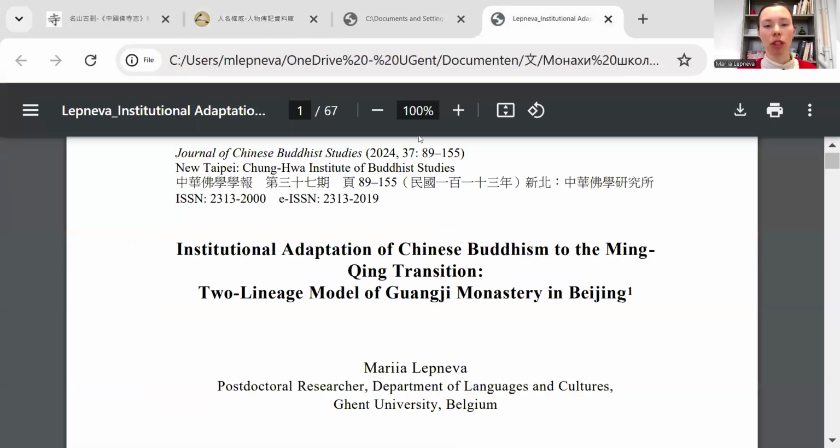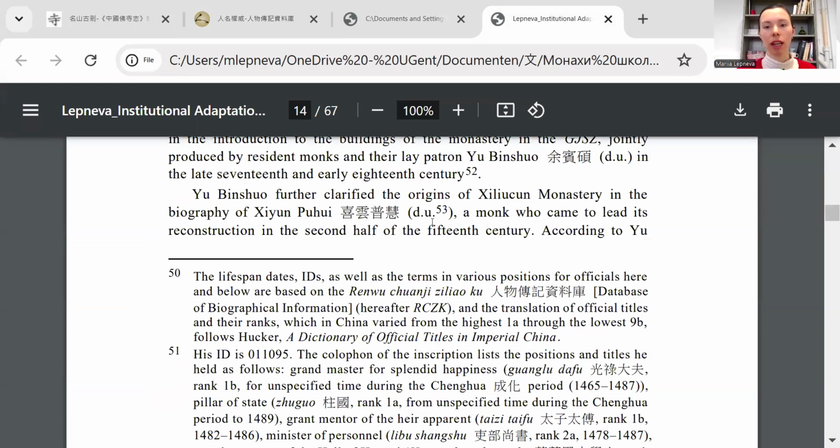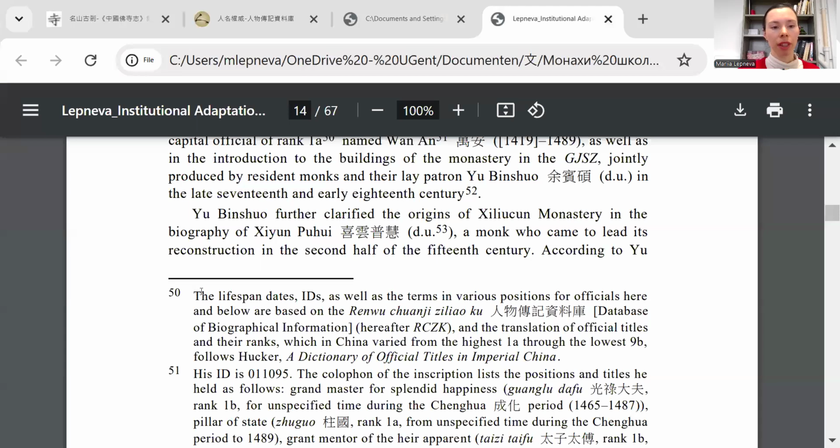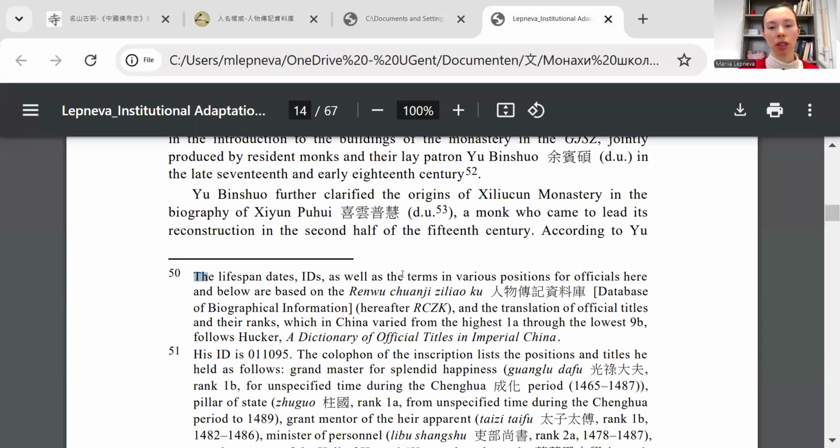Now I'll show you what it looks like in the paper. So Wan'an is the first person that I mentioned in this paper. So I wrote this preliminary note about the lifespan dates and IDs and so on, that they all come from this database, 人物传记资料库, that I have just shown you.